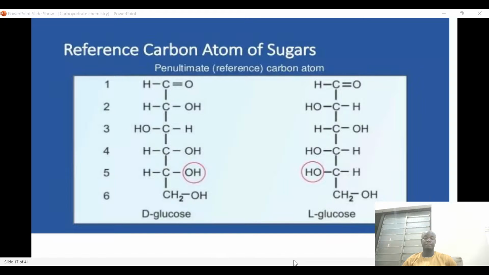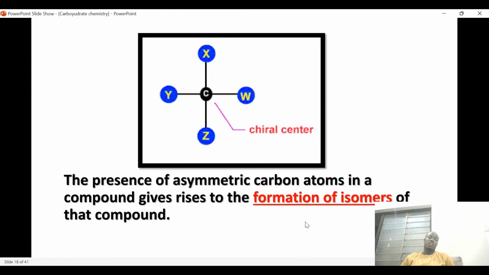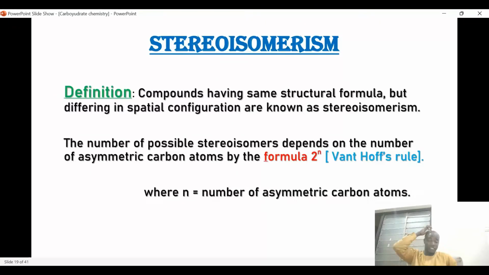The next thing that we are going to look at is isomers, that is, the isomeric carbon. Isomeric carbon is carbon that has four different groups attached to it. This leads to the formation of isomers. The isomers formed through the stereogenic carbon or asymmetric carbon are called stereoisomers.